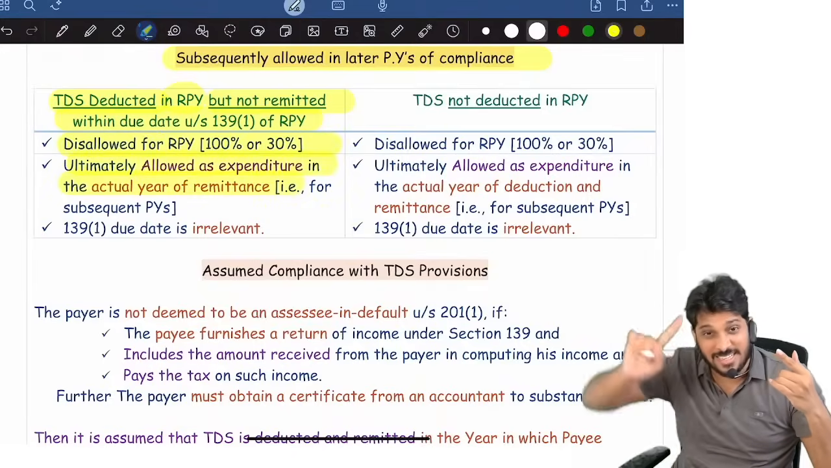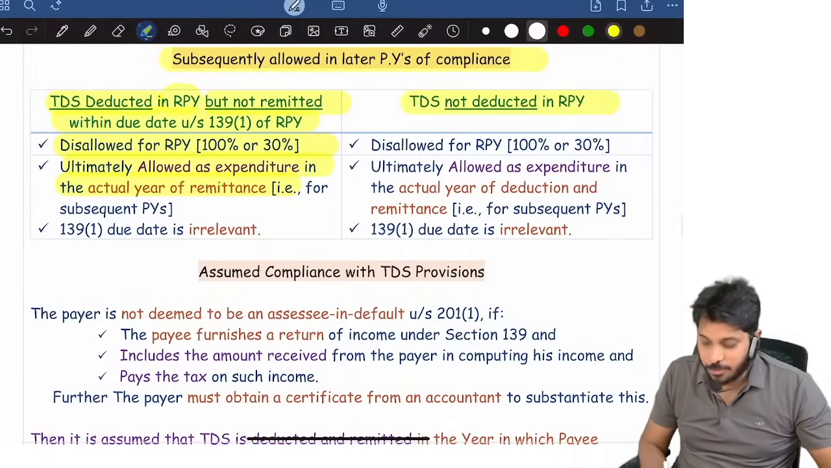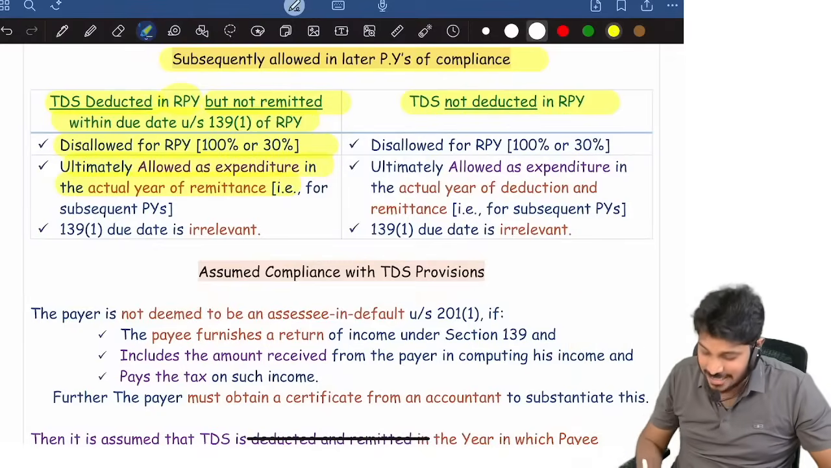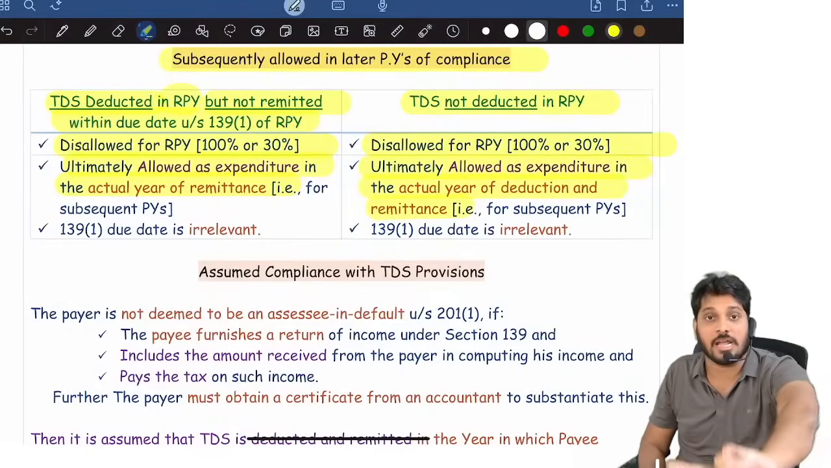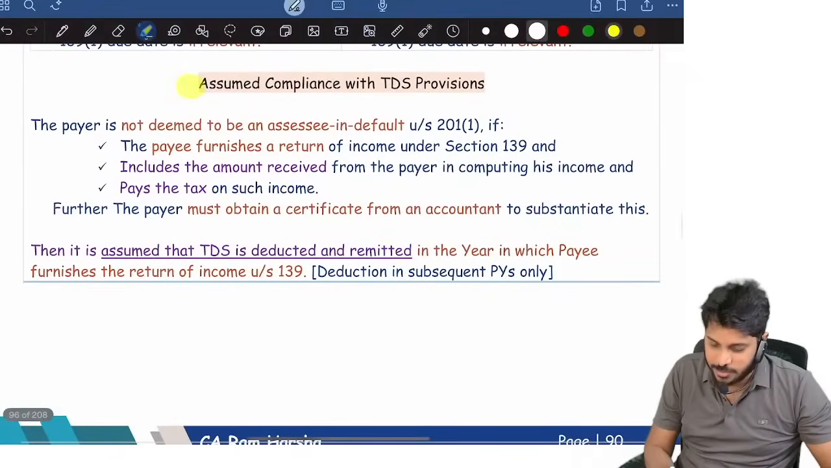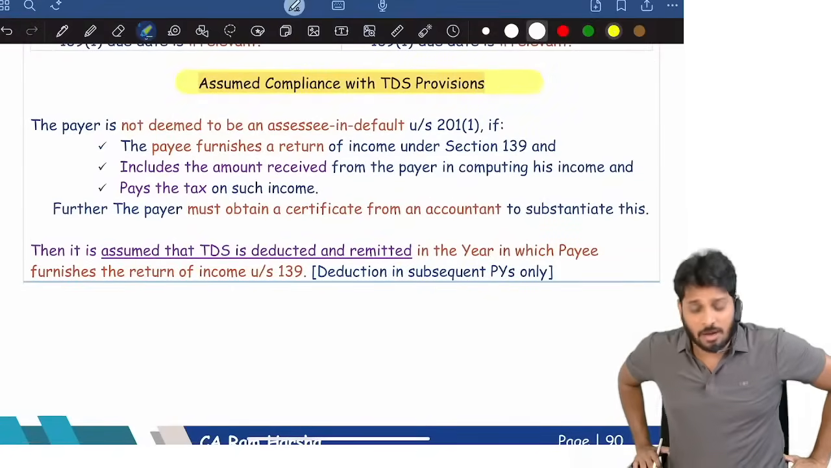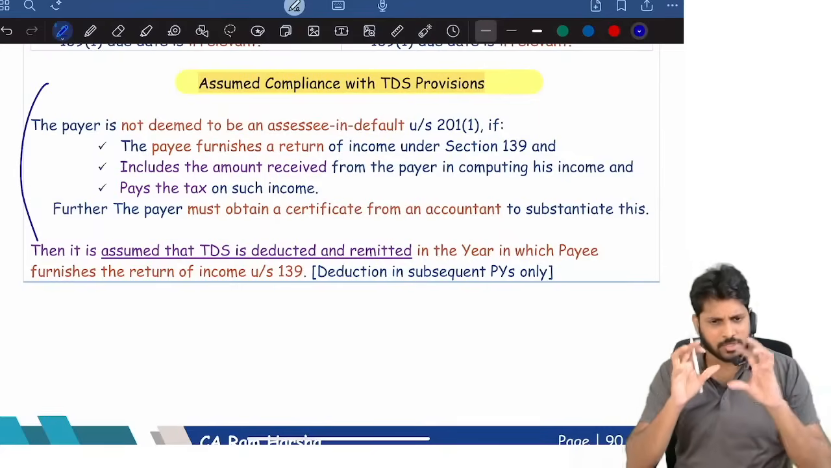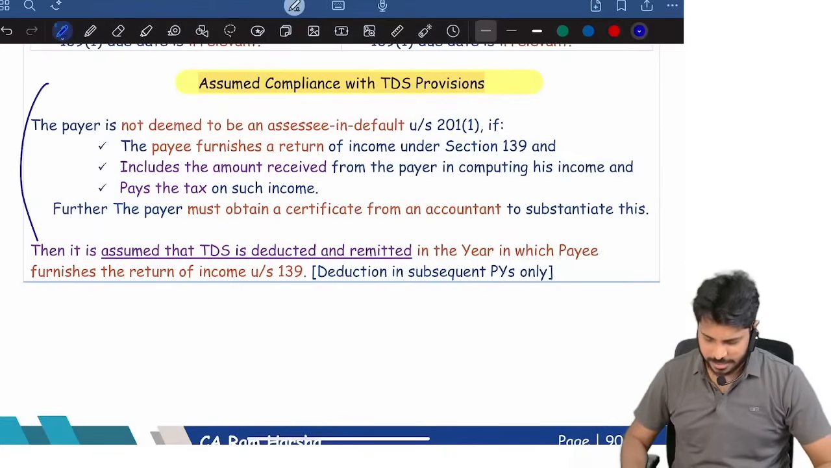Ultimately, it is allowed as expenditure in the year in which it is remitted. If TDS itself was not deducted, it is disallowed for the current year and ultimately allowed as expenditure in the year in which you actually deduct and remit. Assumed compliance, where the assessee is not treated as an assessee in default, I think I clearly explained in the detailed revision marathon. Here I just wanted to connect the crux point. That's it. Next.